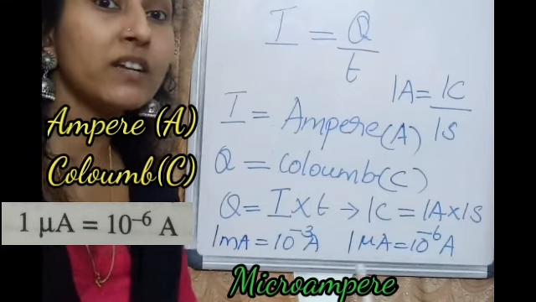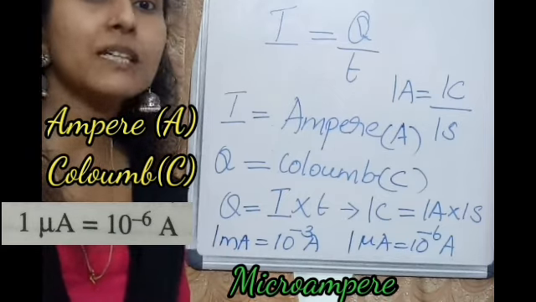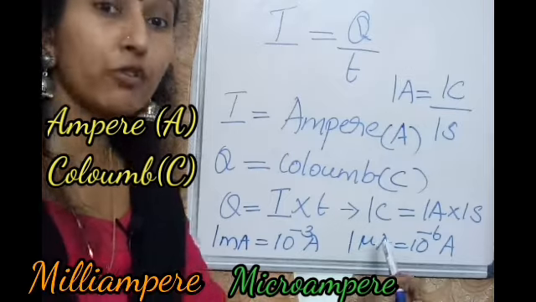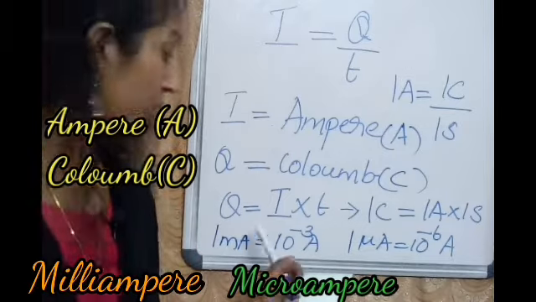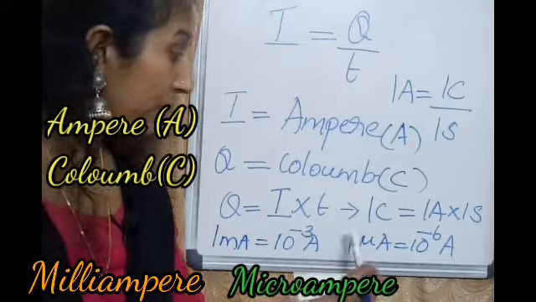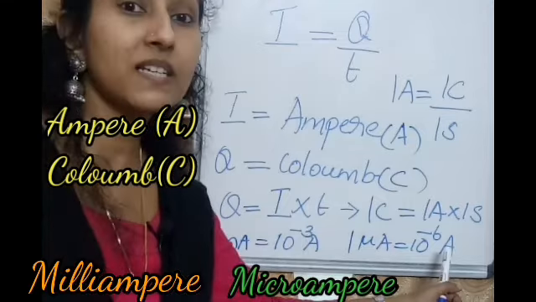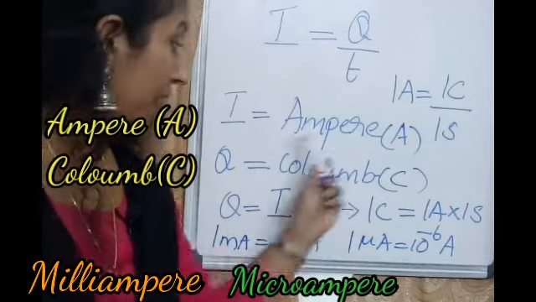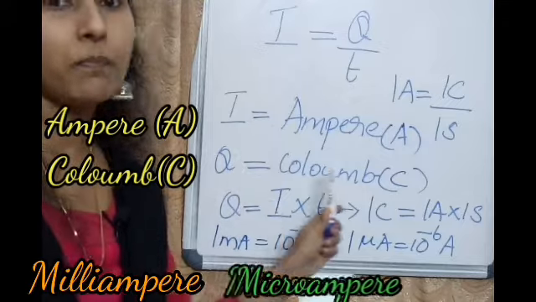This will be helpful in the problems. So which are the smaller units of current? Milliampere and microampere. And the SI unit of current is ampere A, and the SI unit of charge is coulomb C.